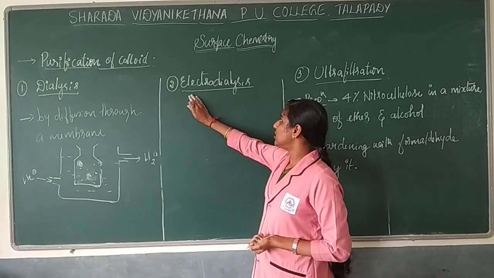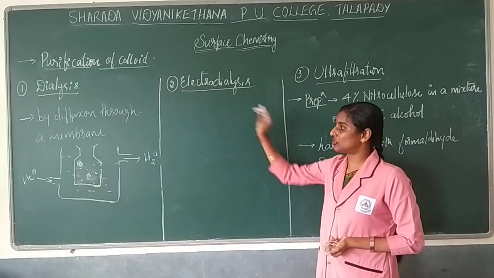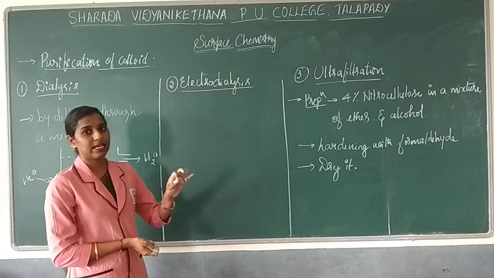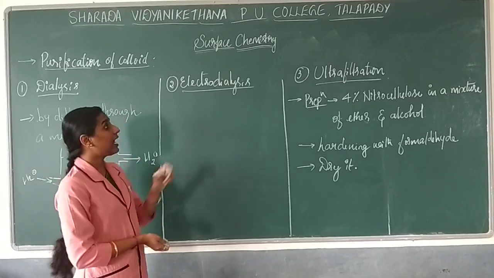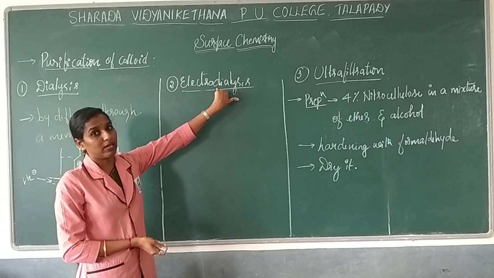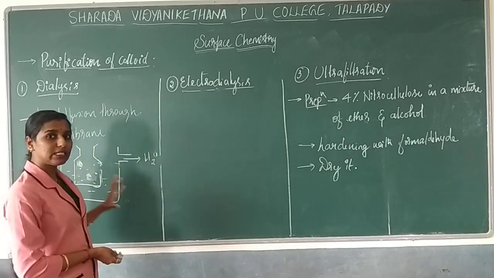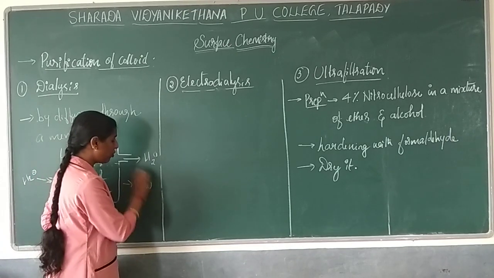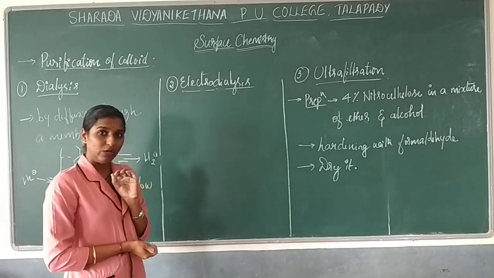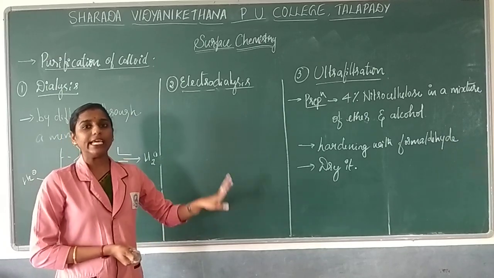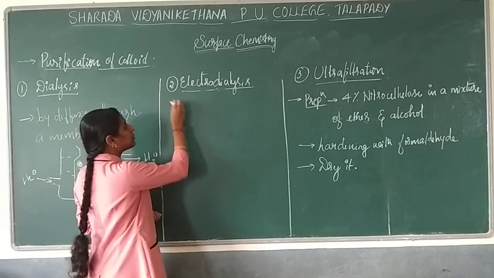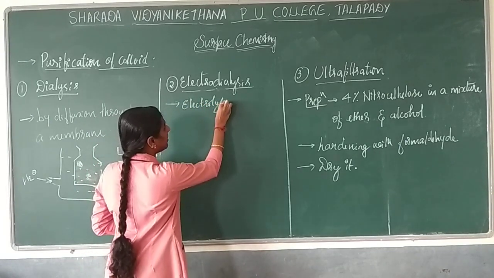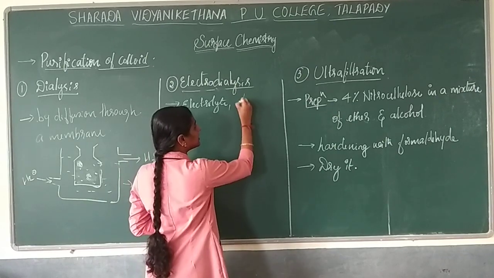Next procedure is electrodialysis. Here it is the same thing: you are going to remove dissolved substances which are electrolytes. Mainly it goes with electrolytes. If the impurities are electrolytes, you can go with this procedure. But remember, plain dialysis is a bit slow. If you want to remove only electrolyte from the solution, then you can go with this procedure, as it is a bit fast.